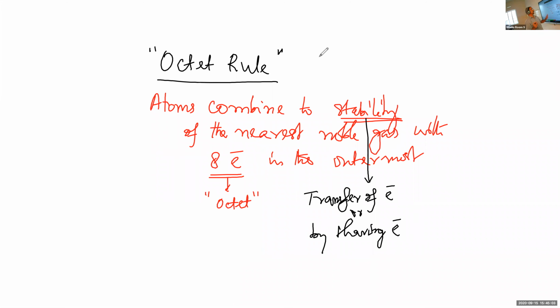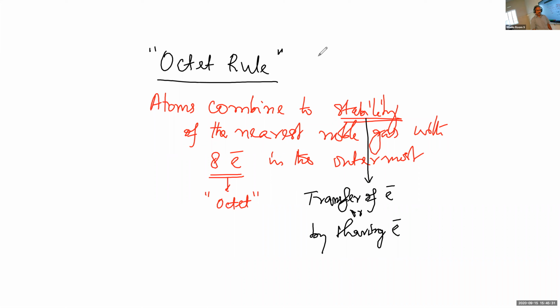So I repeat, according to the octet rule, talking about the chemical reaction, atoms combine to attain stability or a stable electronic configuration of the nearest noble gas.